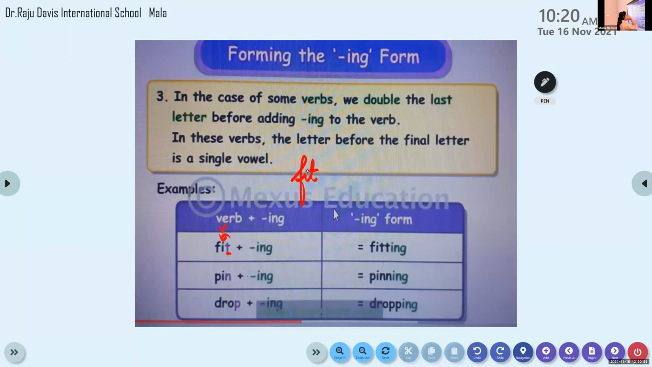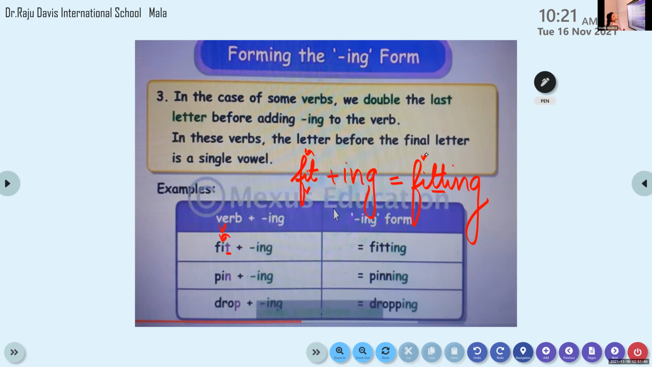The last letter should be doubled if the letter before the last letter is a vowel. So you have to double the last letter. Please see that. Fit plus ing is fitting, F-I-T-T-I-N-G. So you have to double the last letter, but first check the letter before the final letter. If it is a vowel, you have to double the last letter. Now all of you please write there: fit plus ing, it is fitting, F-I-T-T-I-N-G. Come on, write.